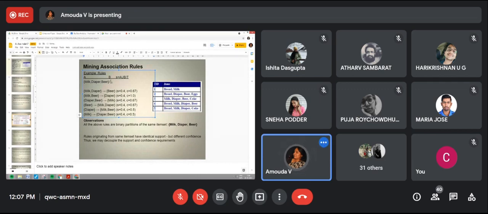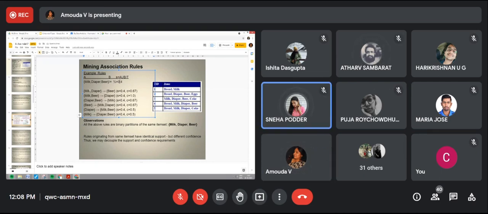It is 5. Am I right? How many times are these 3 items present? We have already seen that it is 2 times. The whole transaction count is 5. So 2 by 5 is what? 0.4. Am I right? Got it or not?